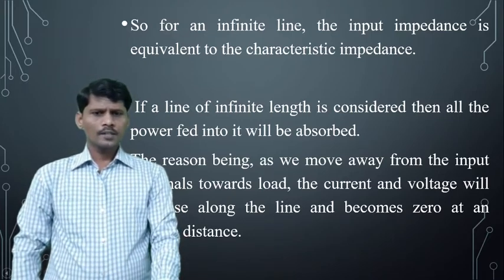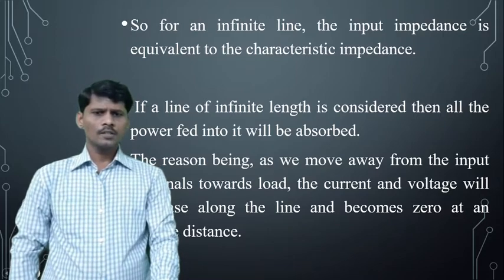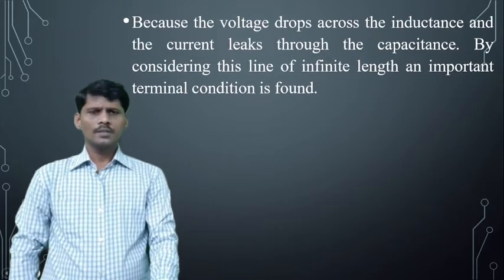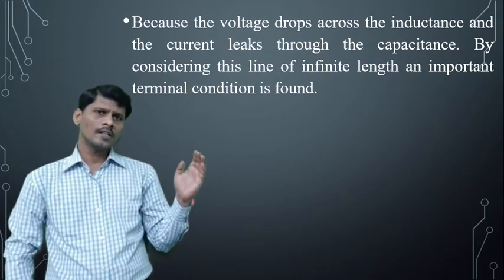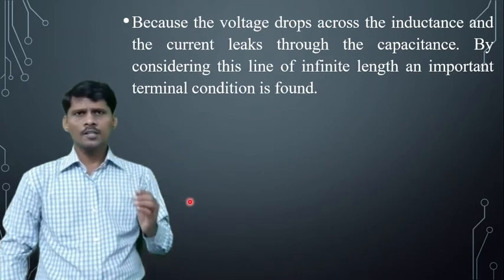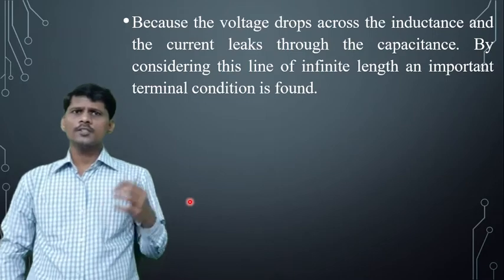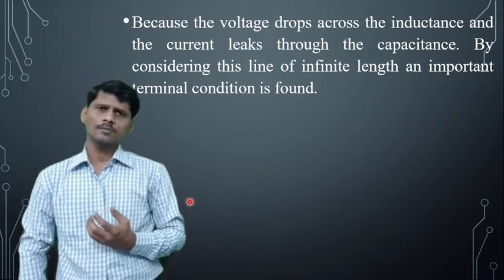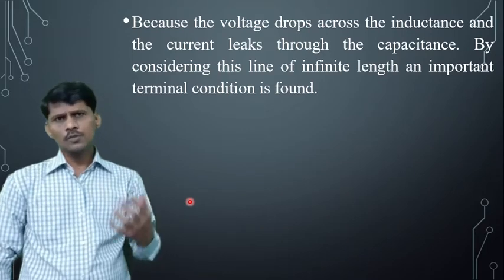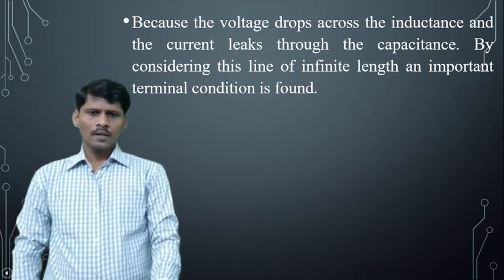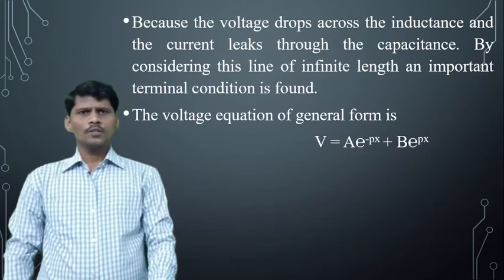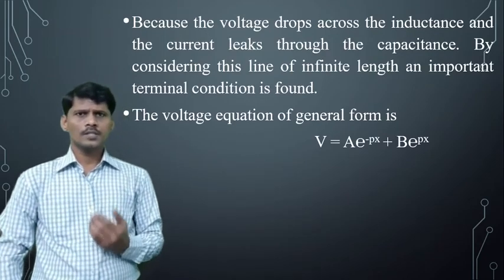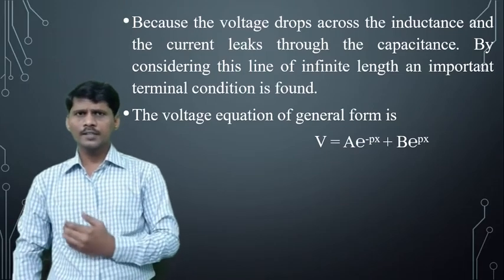So, the conditions on the infinite transmission line. What is the length of the infinite transmission line? The length of the transmission line is infinity. At the loading terminal, the length is L equal to infinity, and the voltage is zero. For the infinite length of the transmission line, voltage and current become zero at infinite distance. And what is the condition at the input end terminals? At x equal to 0, the voltage is Vs, where Vs is the input end or sending end voltage.